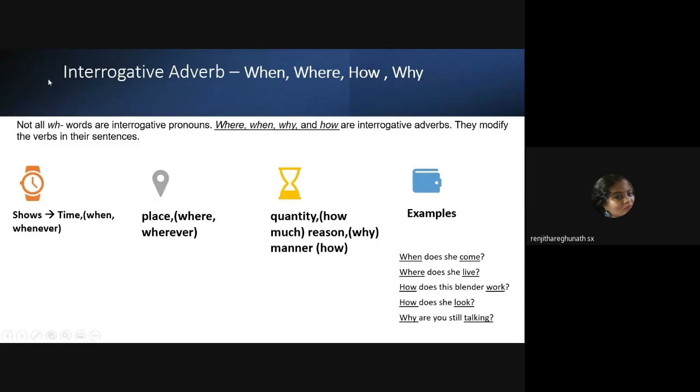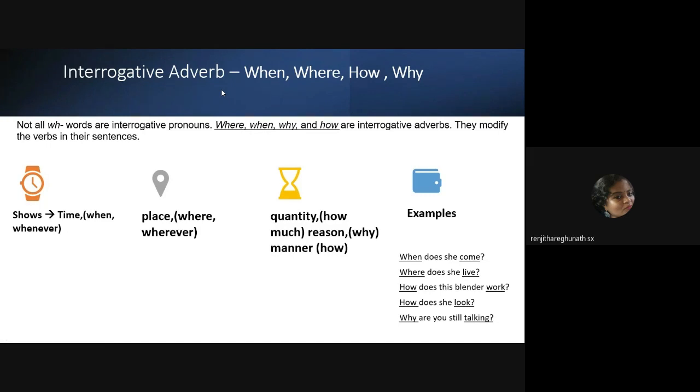Now when it comes to interrogative adverbs, you have to focus on when, where, how, and why. So these are the main WH words which you will have to focus on. All right. These are the main WH words. So you have to figure out how they are going to be considered an interrogative adverb.